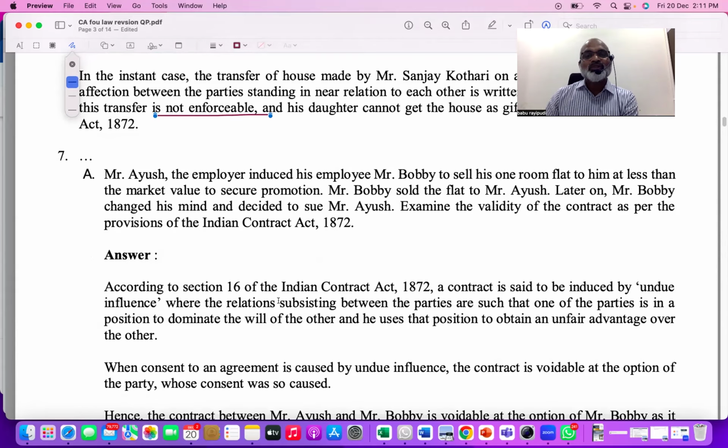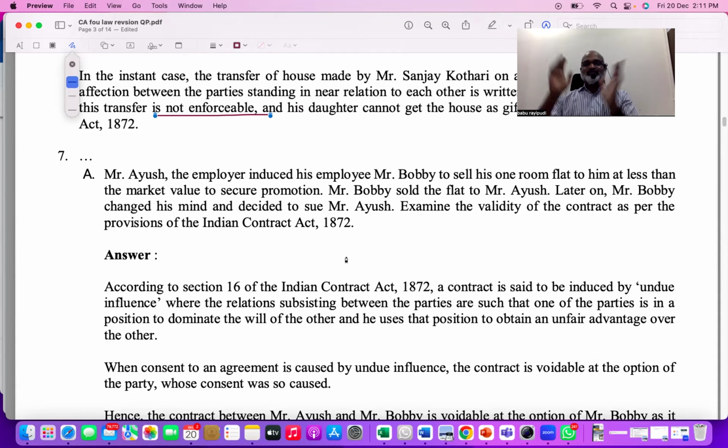One more small question. You see, Mr. Ayush's employer induced his employee Bobby to sell his one-room flat to him at less than the market value to secure a promotion. For the sake of promotion, he wanted to sell at a lower value. Next, Mr. Bobby sold the flat to Mr. Ayush. So understand carefully. Later on, Mr. Bobby changed his mind and decided to file a suit against Mr. Ayush. He wanted to cancel the contract. Examine the validity of the contract as per the provisions.